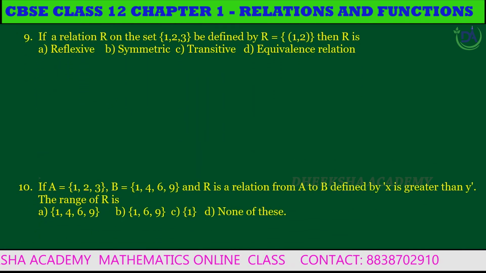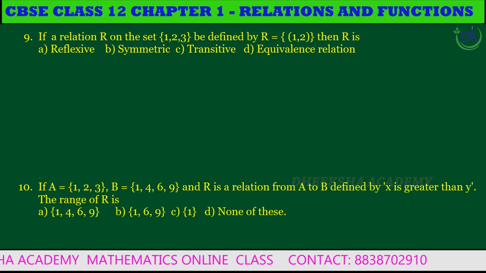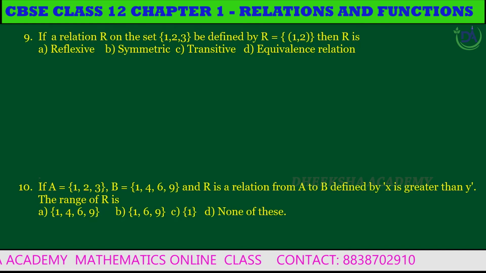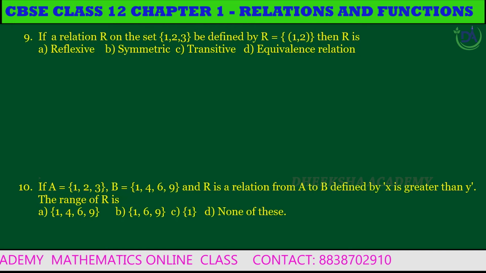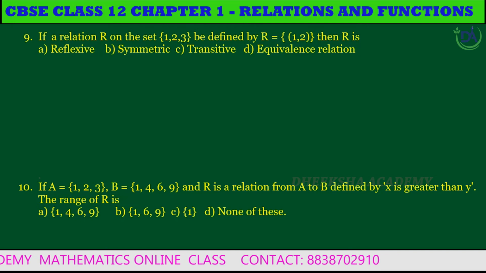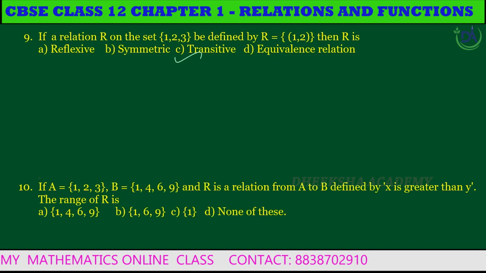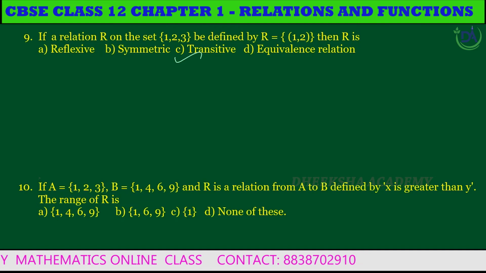Ninth question. If R is a relation on the set {1, 2, 3} defined by R equal to the set of all (1, 2), then the relation R is transitive.